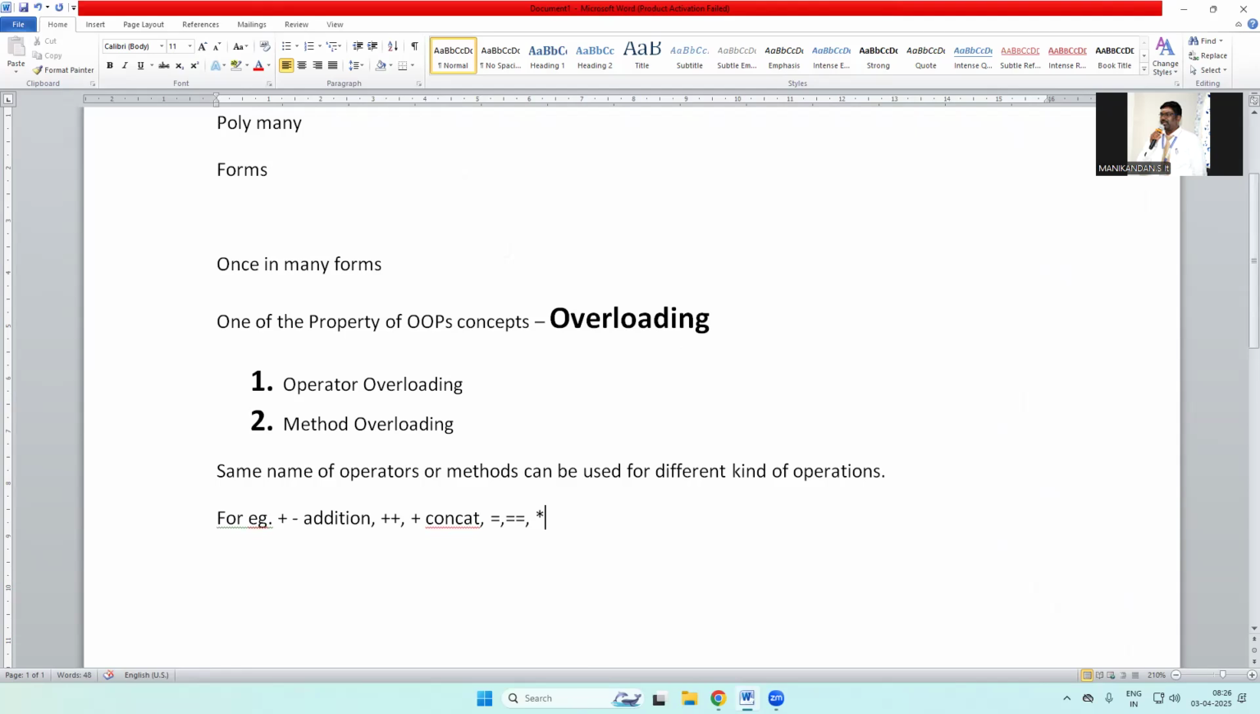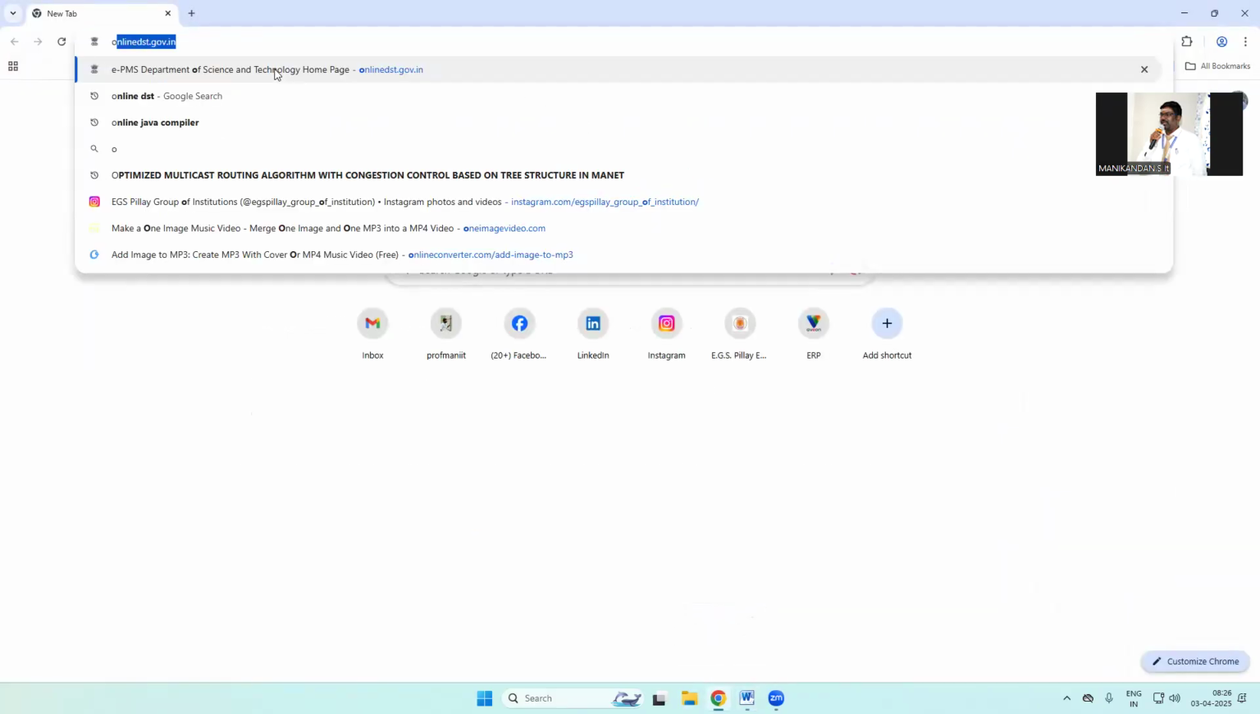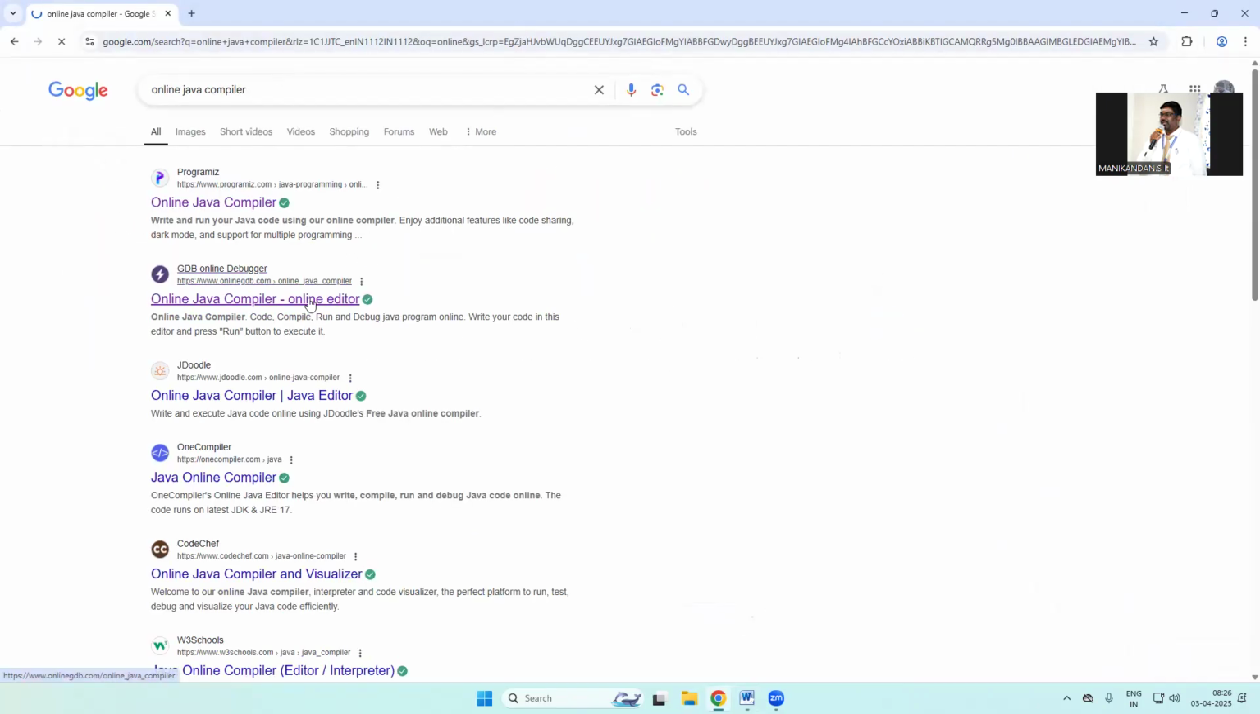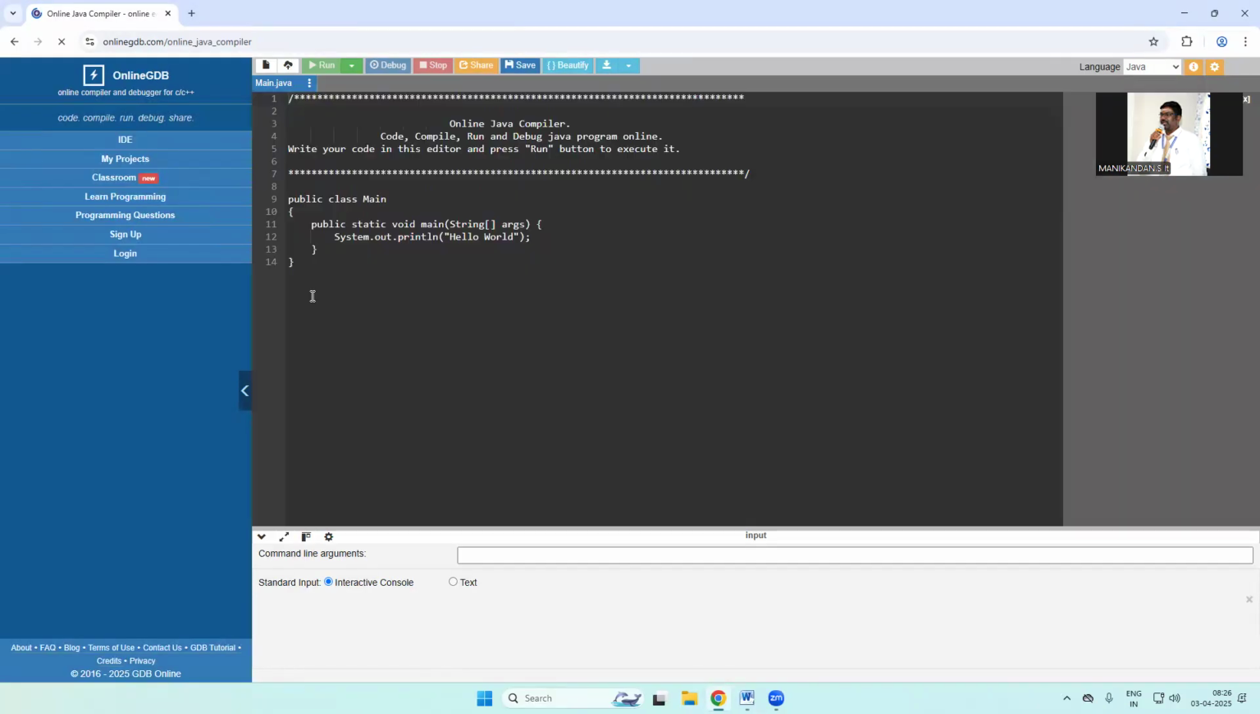Now we can move on to a program. How can we execute and perform polymorphism in a real programming language? I will take an online Java compiler. You can use any compiler that is available. A lot of online compilers and emulators are available.